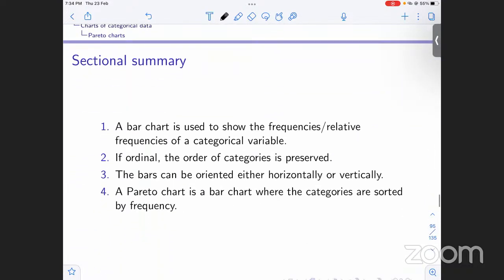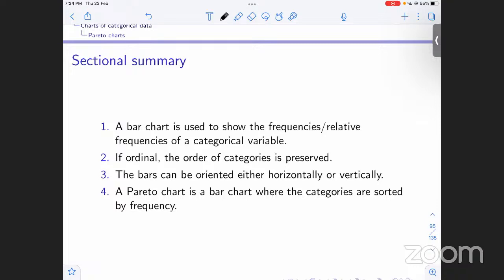Okay. So now summing up this section, we first studied graphs. We saw that we can represent categorical variable data graphically. We had two displays for categorical variables. One was bar chart and the other was pie chart, right? In a pie chart, we draw a circle and make slices for each category, and the slices are proportional to the frequencies of the categories, right?